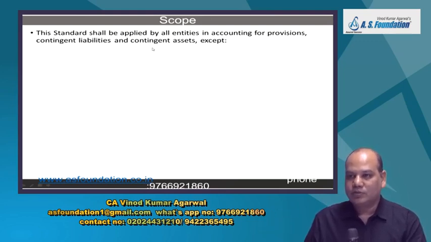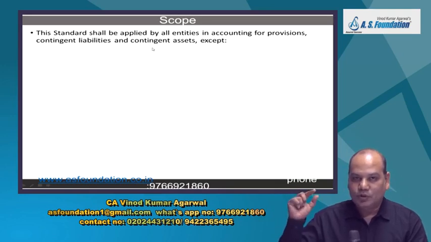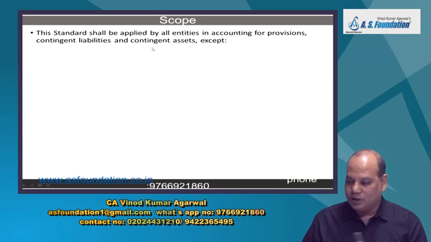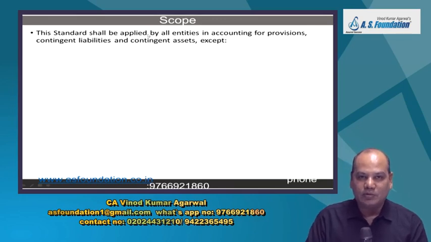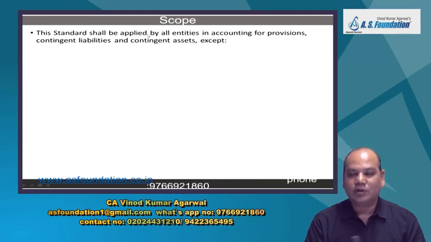What if you don't make provision? There is a liability, but the amount is not certain. The timing is not certain. If you don't provide, your profit will be overstated. In balance sheet, liability will not be properly disclosed. So your financial statement is misleading because it does not give you a clear picture of your liabilities. In future, if those liabilities turn out to be a big amount and you have to pay, it will cause a loss in the subsequent year, but by that time the investor would have suffered the loss. So therefore provisions are important.